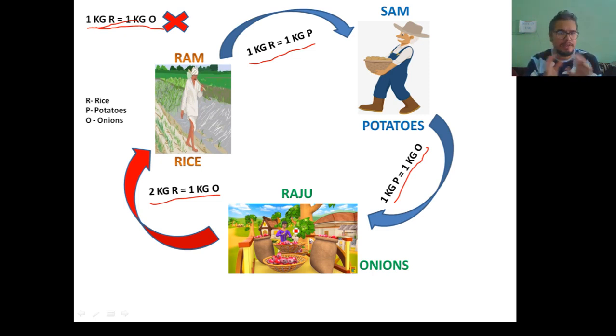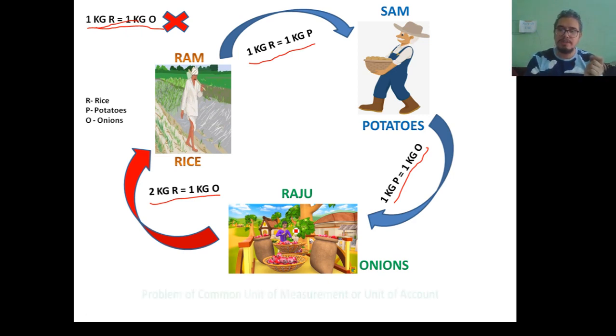Or else you can purchase half kilograms each of any of the two products, isn't it? So here the exchange rate doesn't vary. The measure of value or the unit of account remains the same, and that is the money.